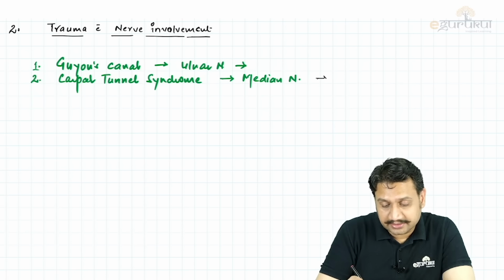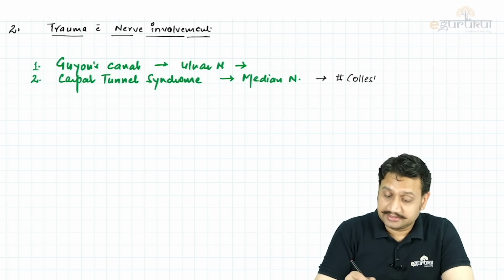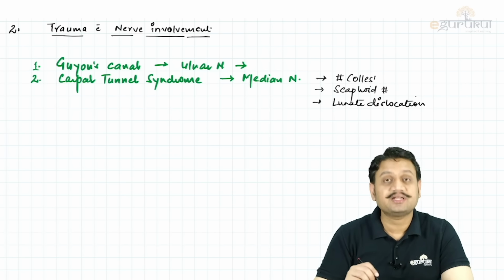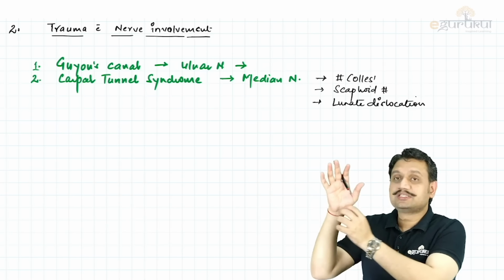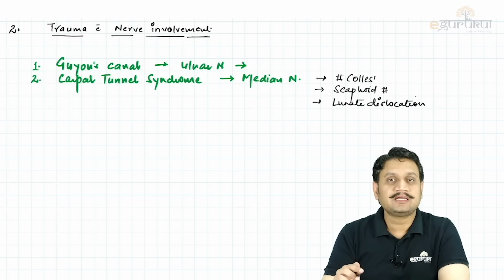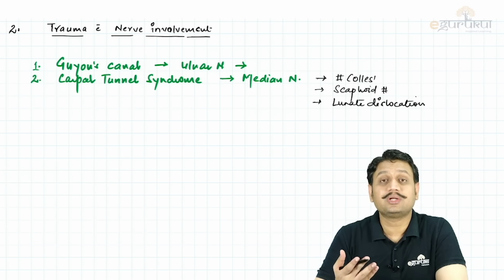What are those? The injury can be a fracture. Colles, we know that as a part of Colles injury, the median nerve can be involved. This can be involved as a part of scaphoid fracture. This can be involved as a part of lunate dislocation, right? So these are three trauma which can cause an injury to the median nerve. So what will be the presentation? When carpal tunnel syndrome is there, the compression is here, the patient will be having trouble in 1, 2, 3 and 3.5 of these fingers, right? So this is what you call a low level injury.